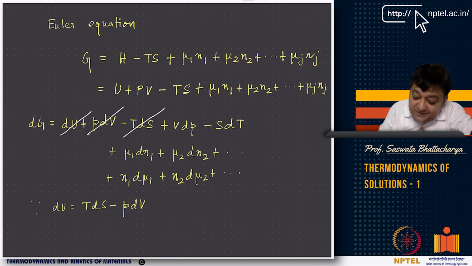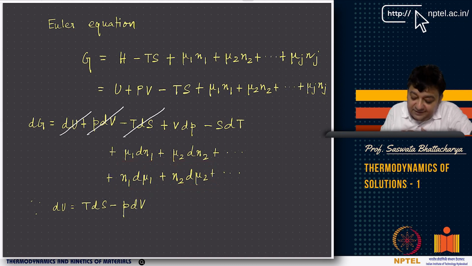Which is H minus TS, nothing but U plus PV minus TS, plus mu1 N1, mu2 N2, up to mu_j N_j, right? You have, say, J components. Now, as you know, dG is dU plus PdV minus TdS plus VdP, right? PdV plus VdP, and this is minus SdT, then mu1 dN1, mu2 dN2, N1 d mu1, N2 d mu2, right?